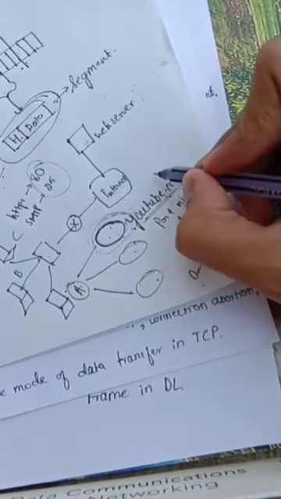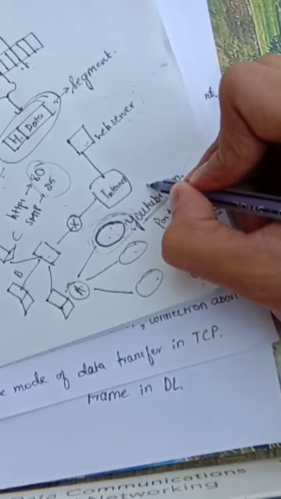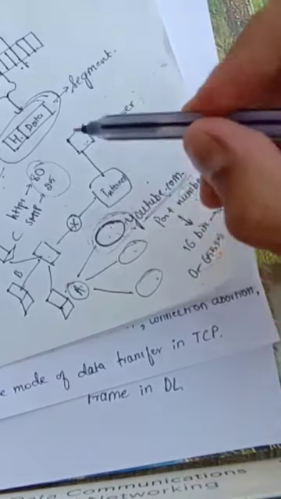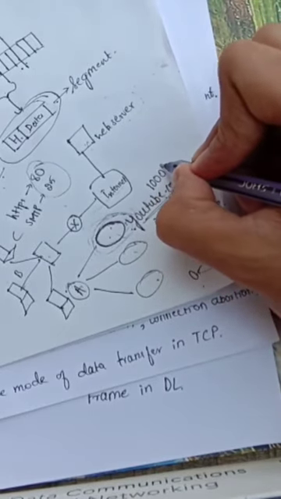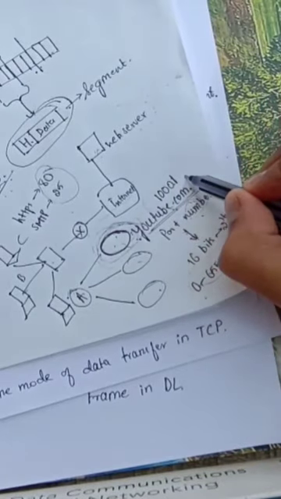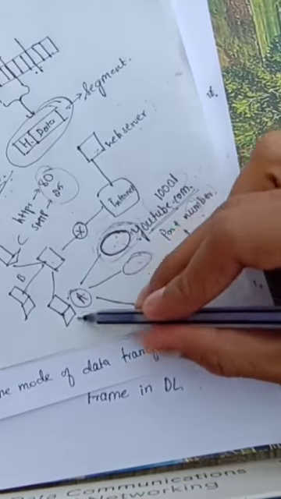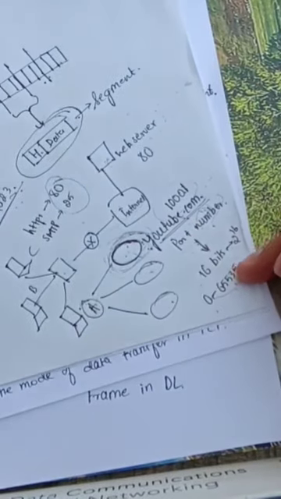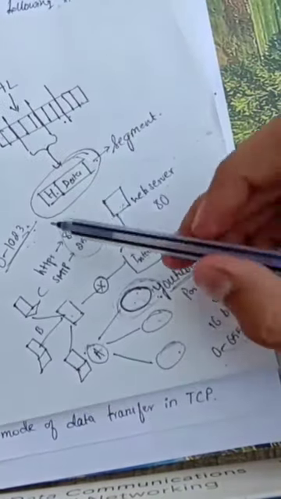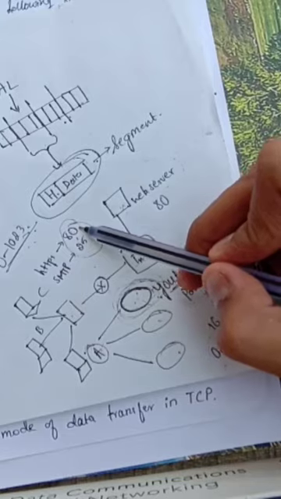Let us take it that the port number allocated to this application program youtube.com is 10,001, and when this application program makes a request for some data, it will go to the port number 80 because HTTPS has a port number 80.